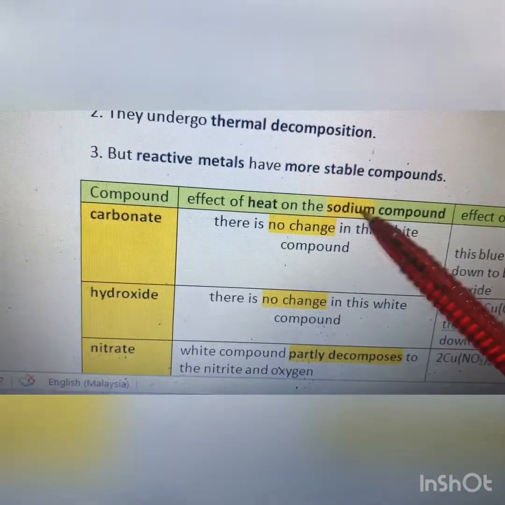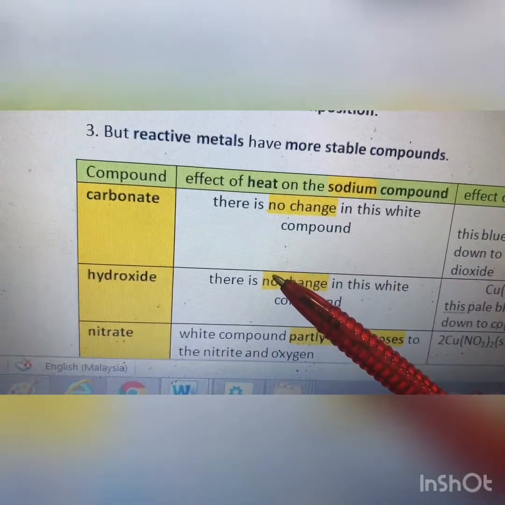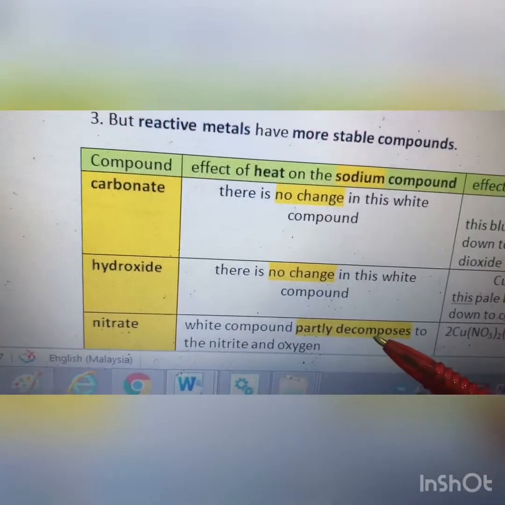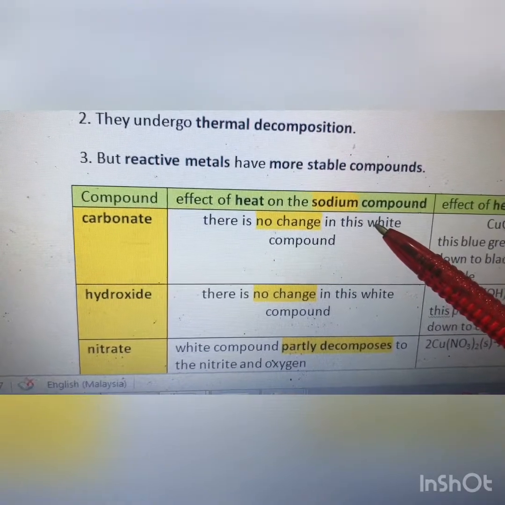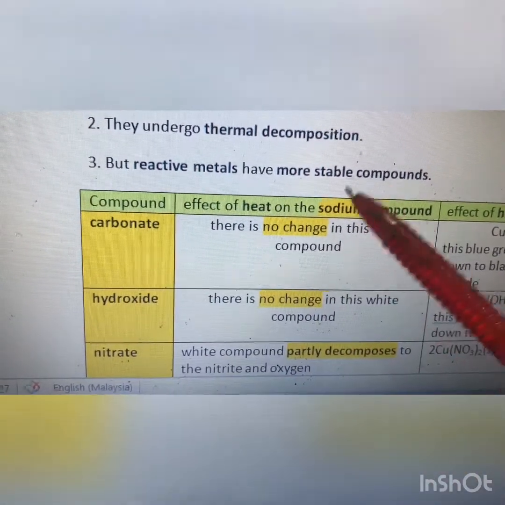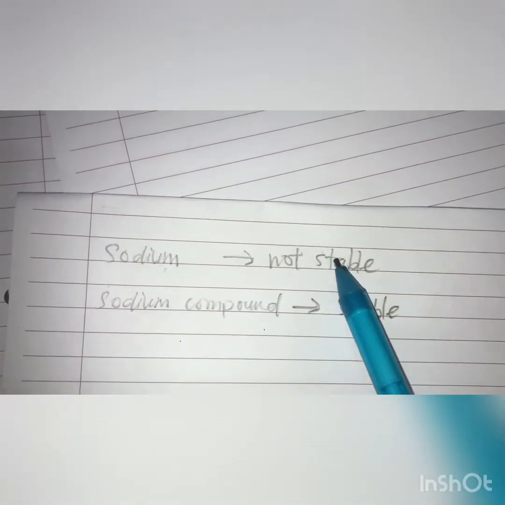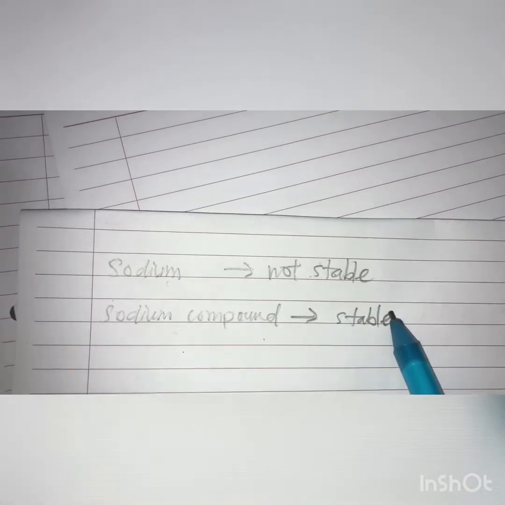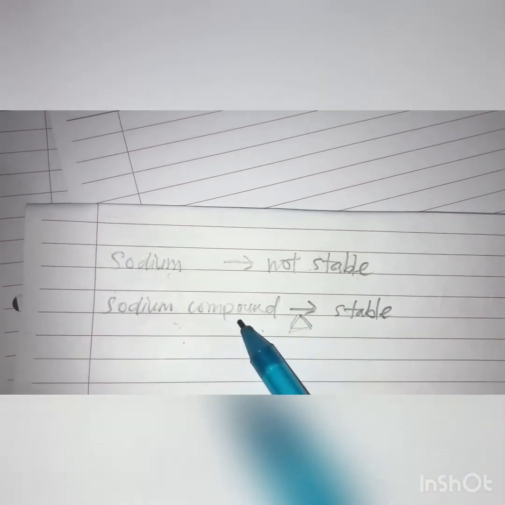When you heat sodium hydroxide, there is no change because they are already stable. When you heat sodium nitrate, it will decompose a little bit. So sodium compounds, as a reactive metal, are more stable compounds. Let me explain. Sodium is not stable, so it tends to become compound. So sodium compound is stable. So when you heat it, it is still that sodium compound.